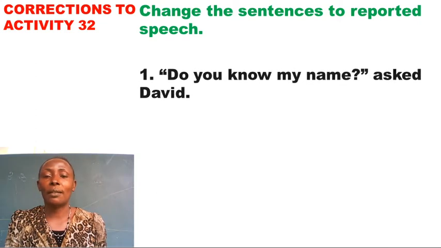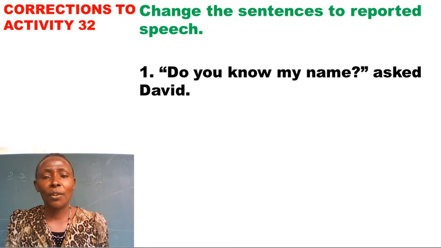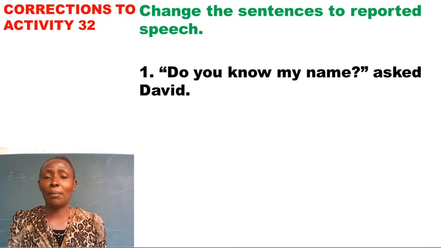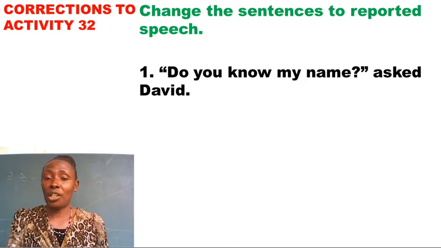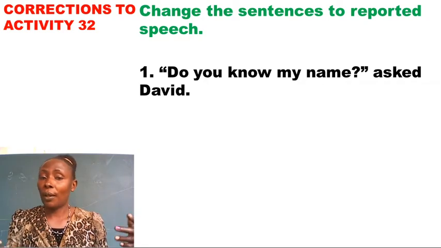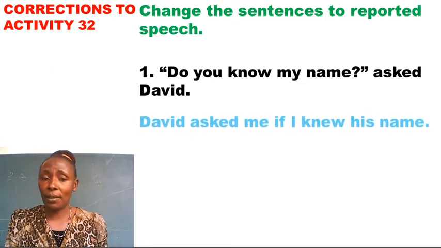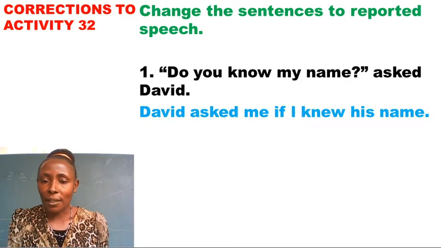Question 1 reads, "Do you know my name?" asked David. This is an open question. Maybe David was asking somebody, maybe a she, a he, or was asking a group. Let's assume David was asking you. So the question is, "Do you know my name?" asked David. You can have a variety of answers, but the answer we give you here is, David asked me if I knew his name.